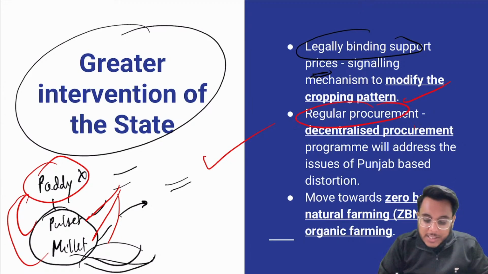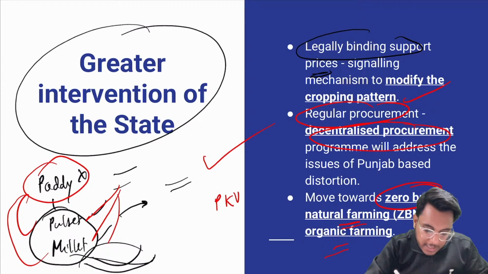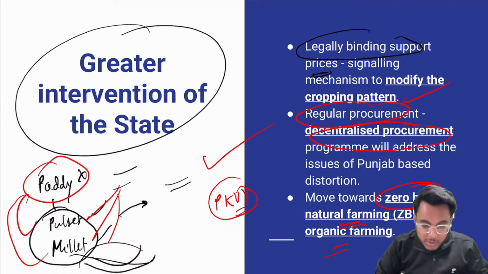Regular procurement, decentralized procurement needs to be done. Okay. Then next, zero budget natural farming and organic farming need to be focused on. Promote zero budget natural farming, promote organic farming. We already have schemes such as Paramparagat Krishi Vikas Yojana. Under this scheme for organic farming, support is being provided to the farmer.